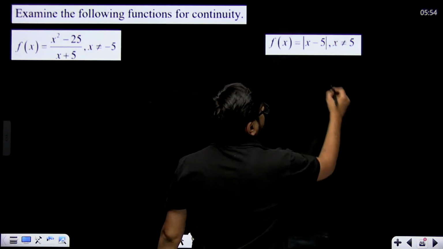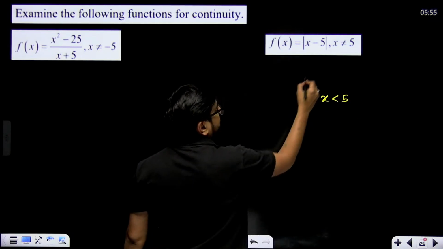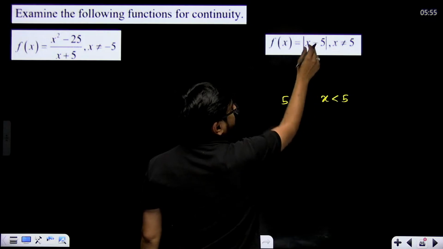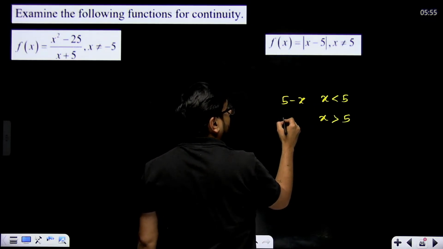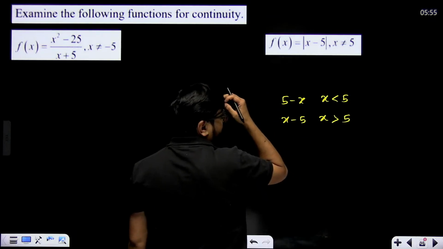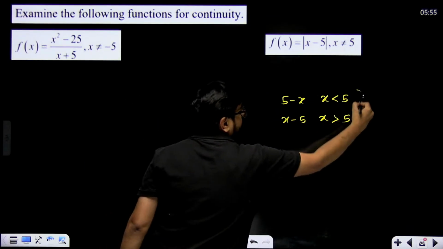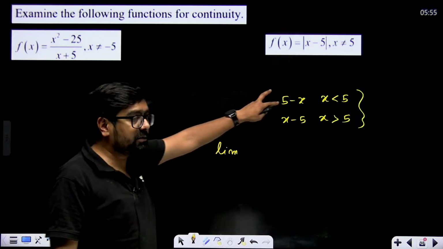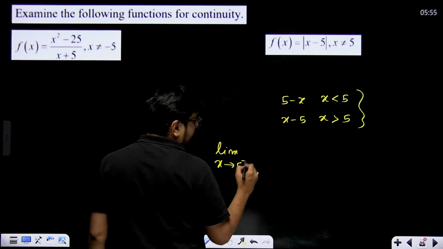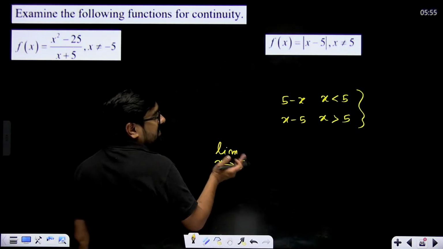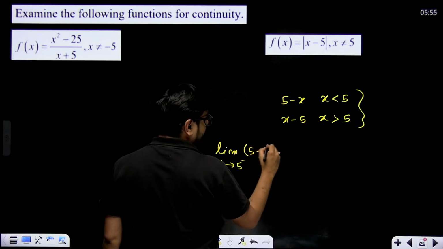Now the problem is, in this one, when x is less than 5, this function will become 5 minus x, because it will become negative. When x is greater than 5, the function will stay positive, that will be x minus 5. Now when we check the limit at 5, the function is piecewise, in two pieces. So you'll check the left hand limit, that means 5 minus, when the number is less than 5.